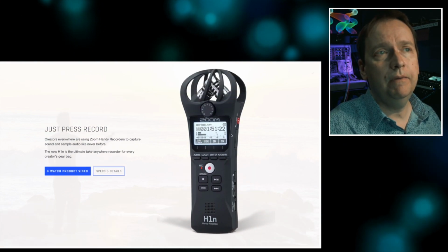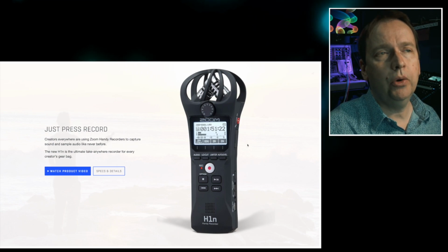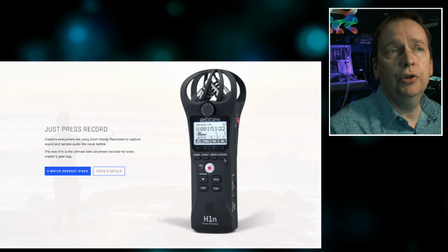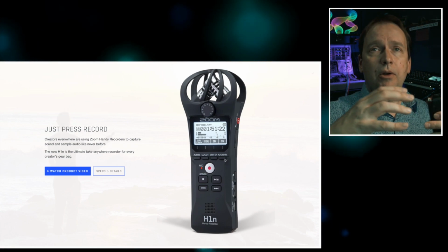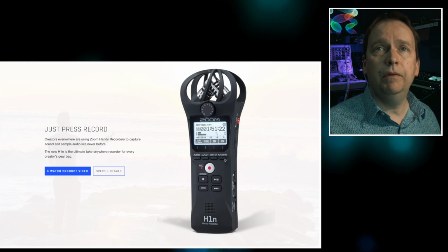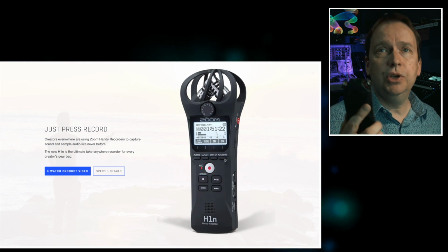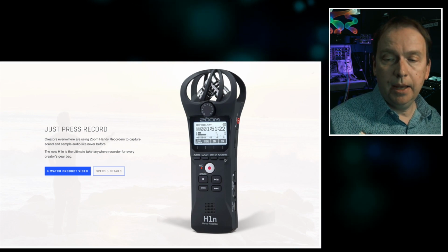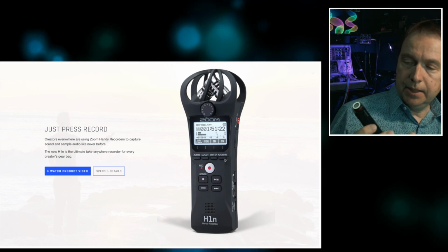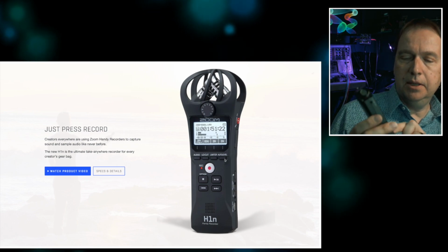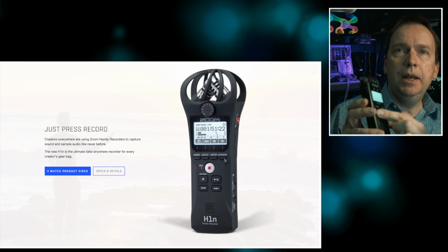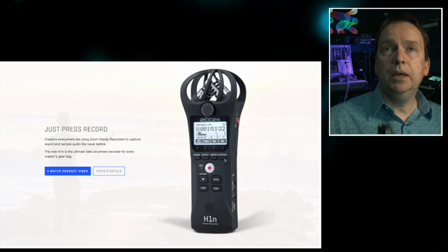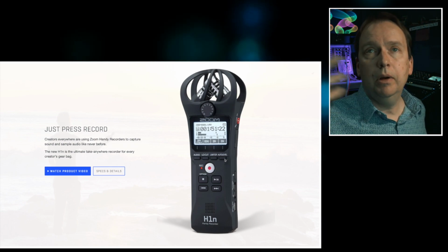But you can see these all have displays. They tell you what you're recording. There's a lot of settings you can choose. So you can put on a limiter or an auto level. So if a loud sound kind of pops, like I showed you on the cell phone, it's going to adjust for that. It's going to adjust for low audio. If you're in a room and someone's speaking really quiet, you can make an adjustment on the fly on the Tascam. It'll be hard for you to see this, but I can press this button here, and then it's going to increase the gain. And that's telling the device to try to do a better job of picking up that low volume audio of the speaker in a room.